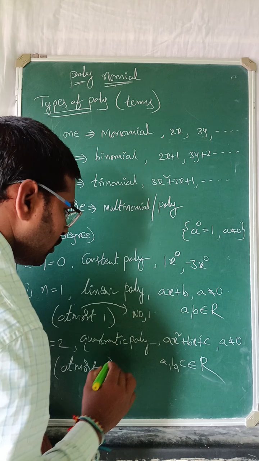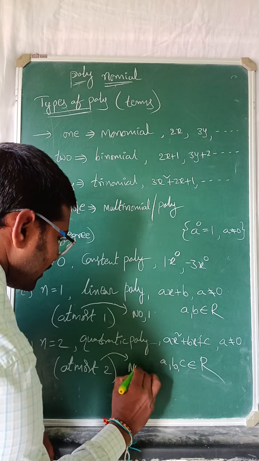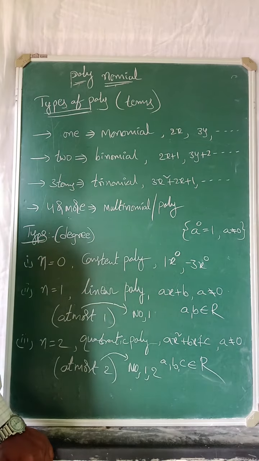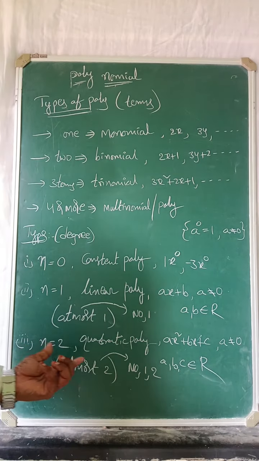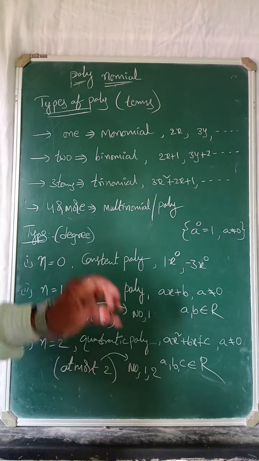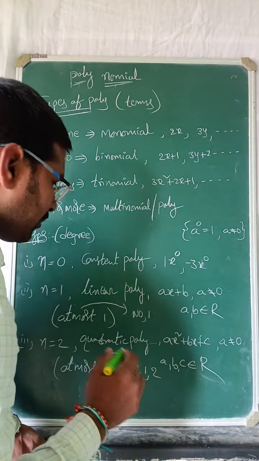Here at most two solutions means either no solution, one solution, or two solutions. This is the general form and explanation of the quadratic polynomial. And one more important point: a quadratic polynomial has a graph that is a parabola.